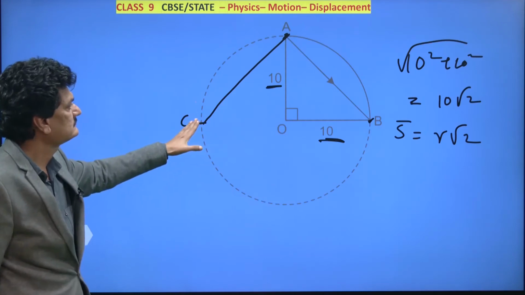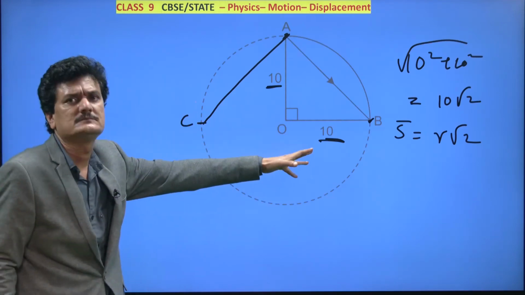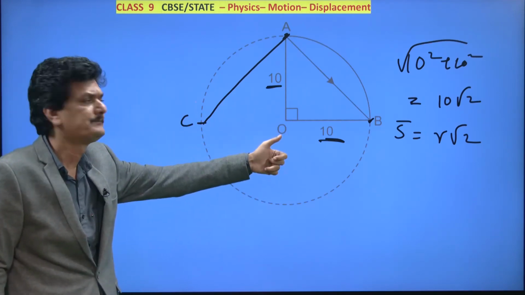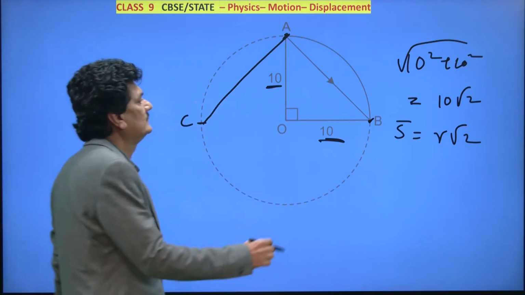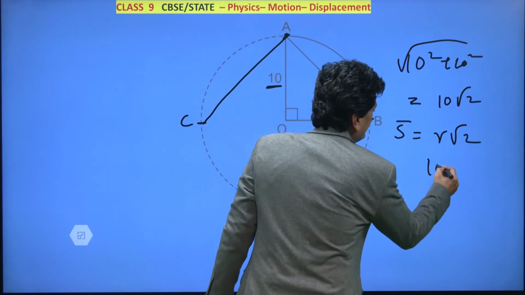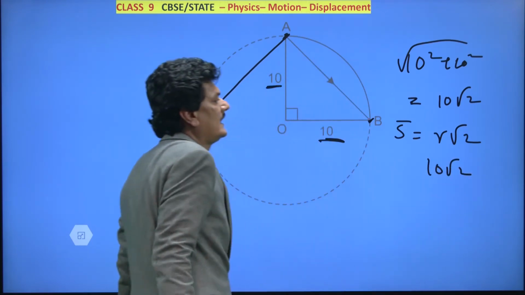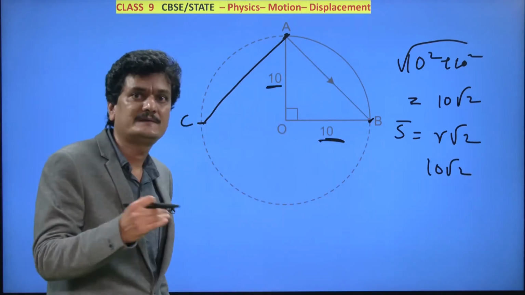So here, the same thing will happen now. Apply common sense, use logic. 10√2 will be the value. The displacement here again will be 10√2. But this will lead to confusion now. How can a body be at two different positions at the same time?